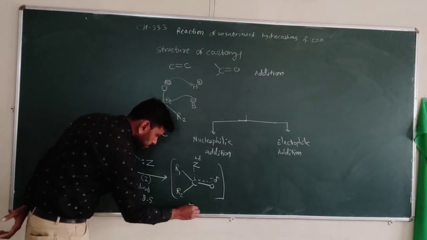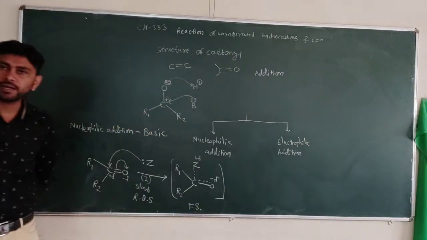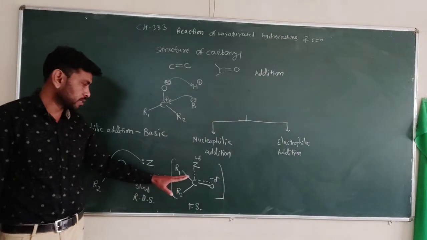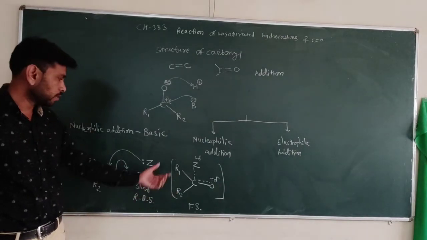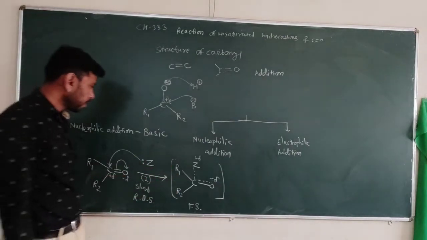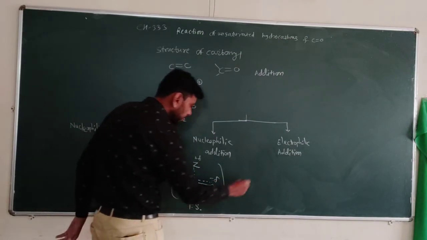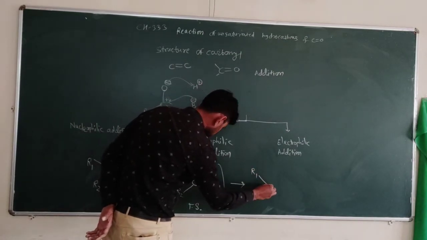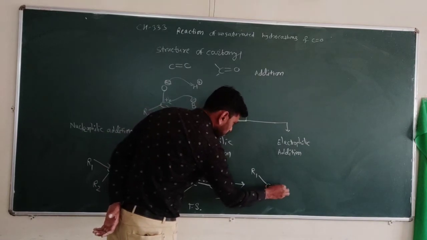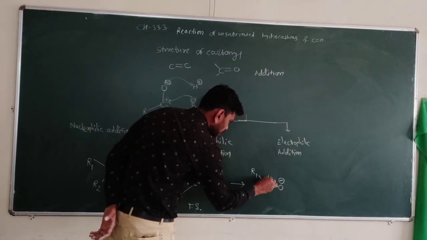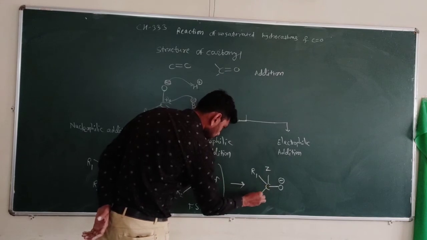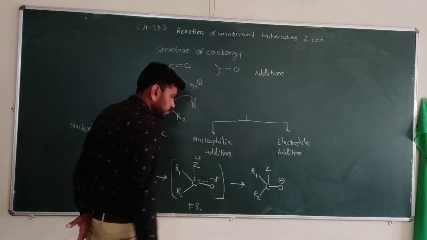So this process takes place via a transition state. A transition state is formed with the addition of the nucleophile. Next is the complete bond formation, so we get R1 C O minus, with addition of Z, and R2.